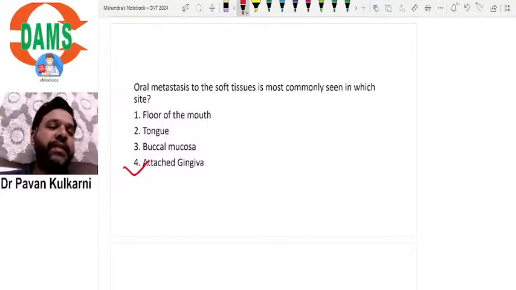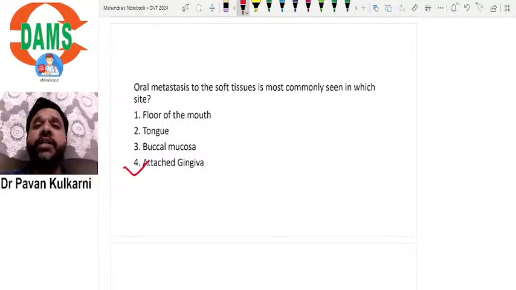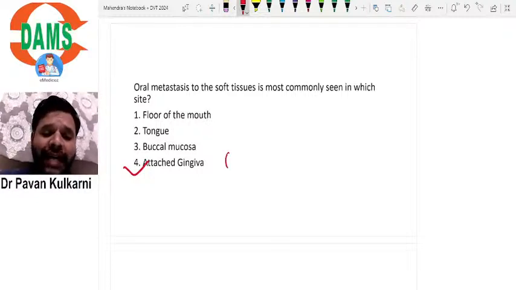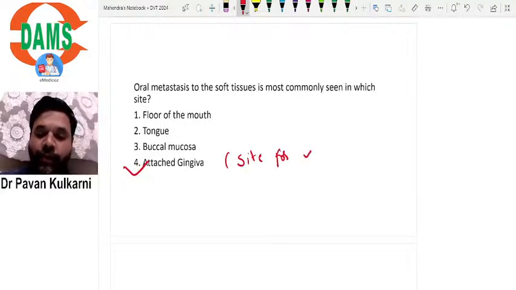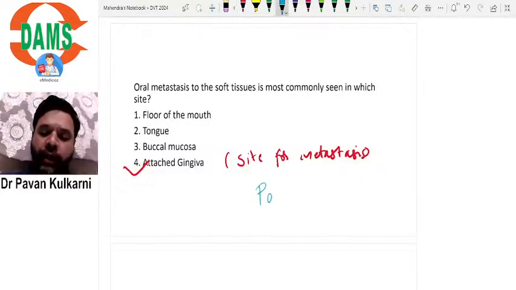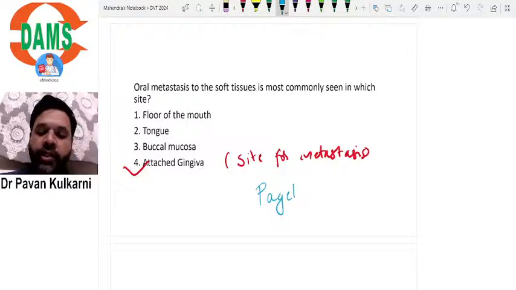The reason also has been discussed, that gingiva is considered to be the most common site where metastasis occurs, because gingiva is always inflamed. As it is inflamed, it will act as a site for metastasis. This has been very well explained by a scientist called Paget, which we have discussed. Paget's theory. What theory? Seed and soil theory.